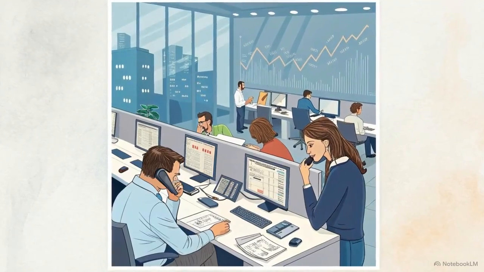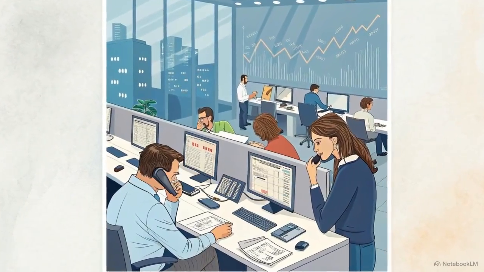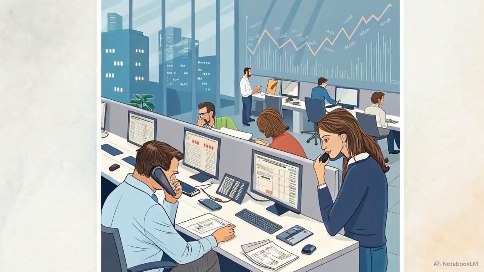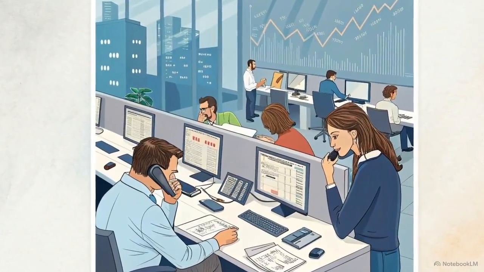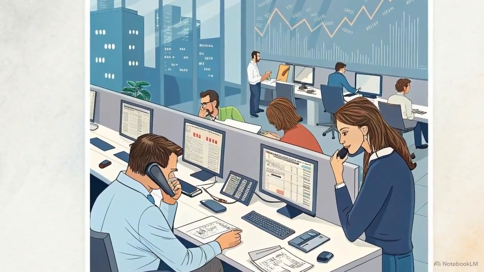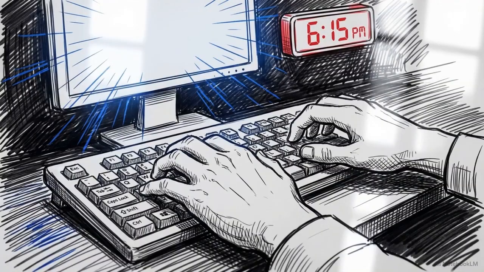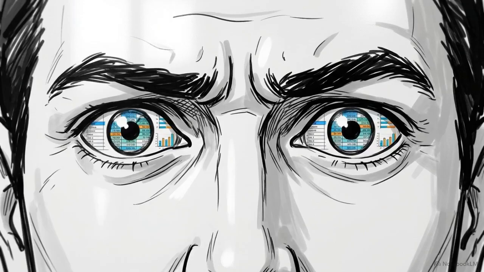It is 6 p.m. Your team has logged off for the day, but you are still at your desk, clearing out a backlog of approvals, minor decisions, and routine tasks. You tell yourself it is faster to just do the work than to teach someone else how to do it. You might even worry that no one else will meet your standards. This is the efficiency trap.